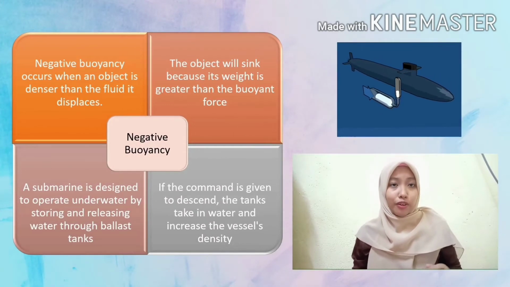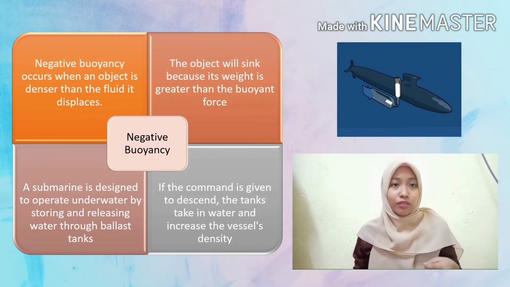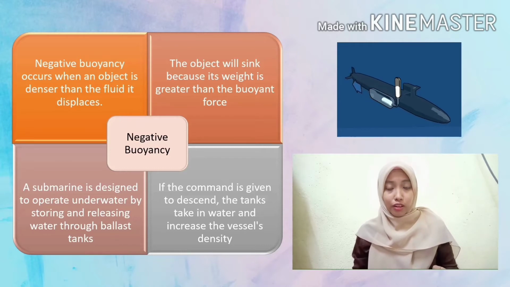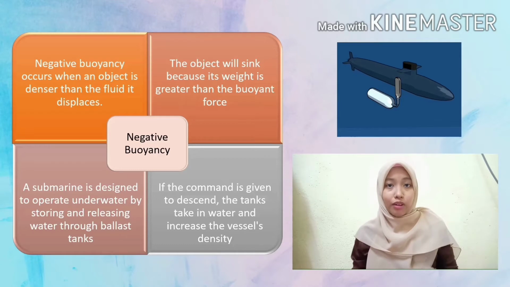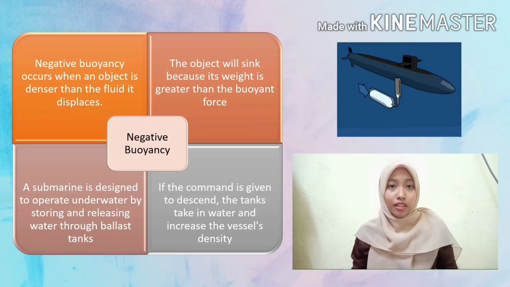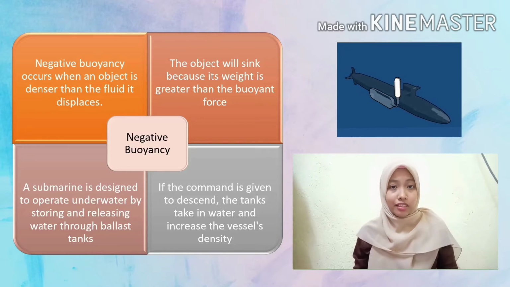Negative buoyancy occurs when an object is denser than the fluid it displaces. The object will sink because its weight is greater than the buoyant force. For example, a submarine is designed to operate underwater by storing and releasing water through ballast tanks. If the command is given to descend, the tanks will take in water and increase the vessel's density.